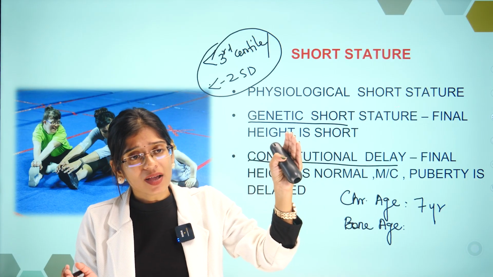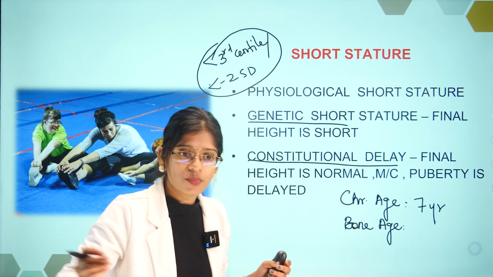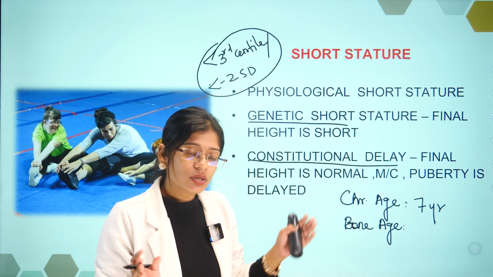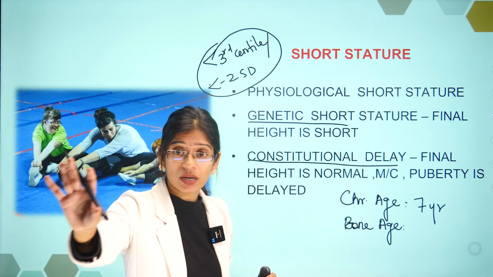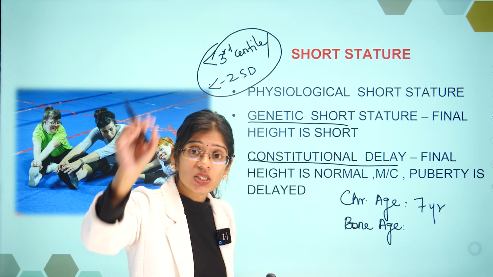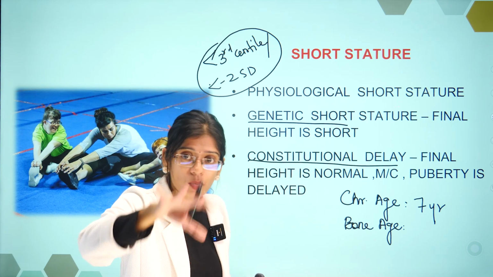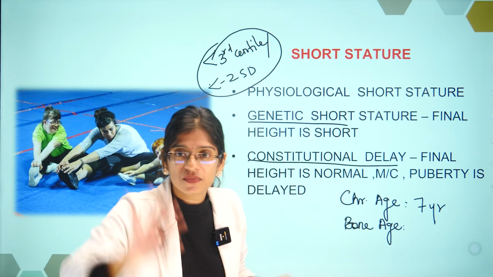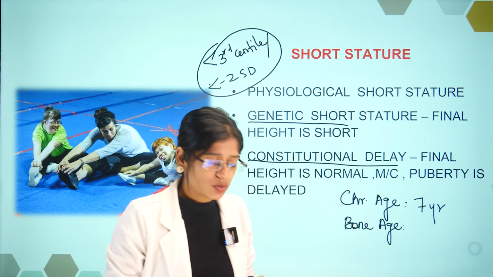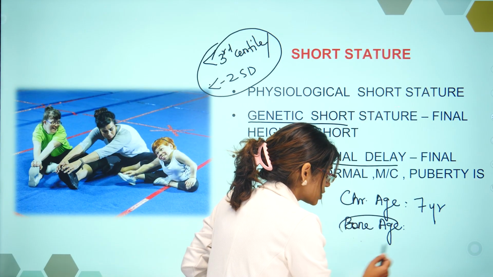Now if we examine the bones of a 7 year old child and the height of the bone is less, we cannot say with certainty that this child's bone age is less. What I meant to say is, length is not just the criterion to define bone age. For bone age we see all aspects: closure of growth plates, fusion, ossification centers, the height of the bone, everything. We see all that and then we tell the bone age of a child.